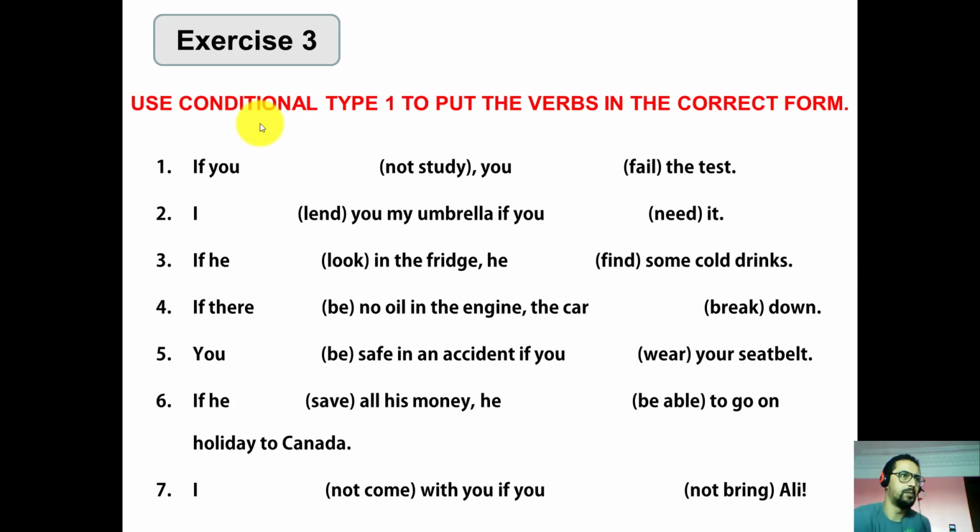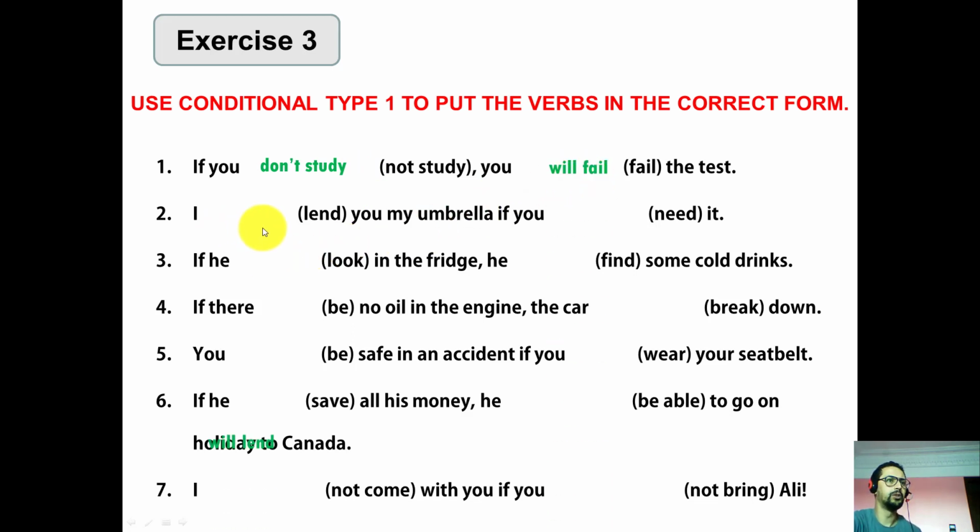Now let's move to exercise number 3. Pause the video for 2 minutes, and once you are ready, go back and play it again. Okay, use conditional type 1 to put the verbs in the correct form. If you don't study, you will fail. Good job.